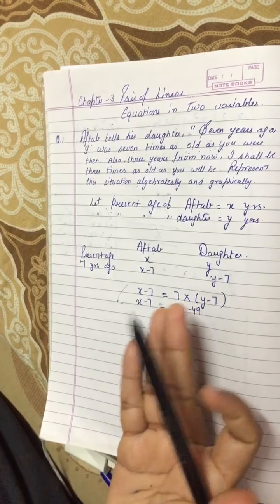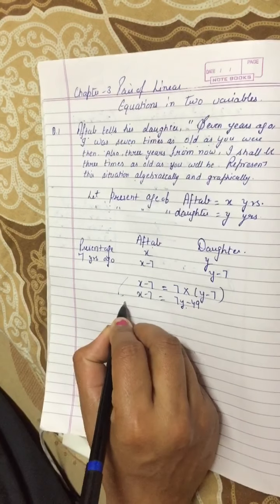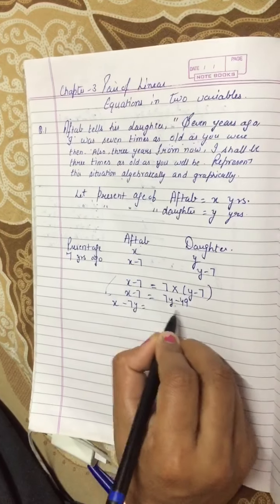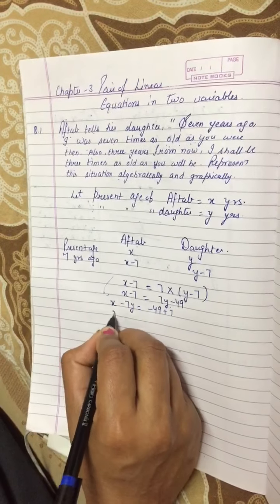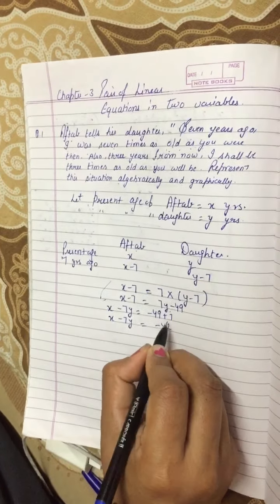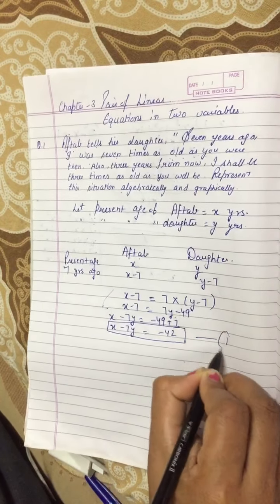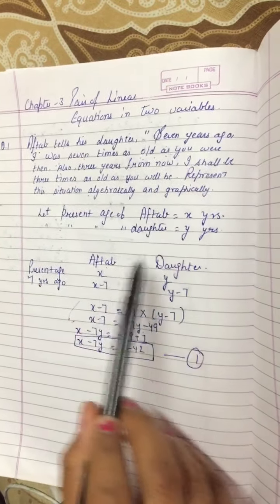Now take all the variables on one side and the constants on the other side. It will be x, 7y comes on this side as minus 7y, 7 goes on this side, minus 49 plus 7. You can say x minus 7y equals minus 42, and this is equation number 1. This was the first line according to the question.